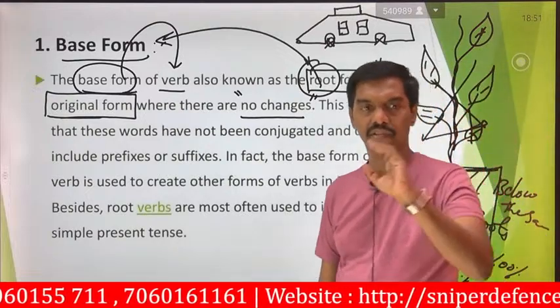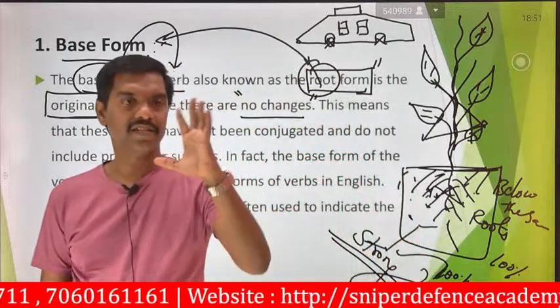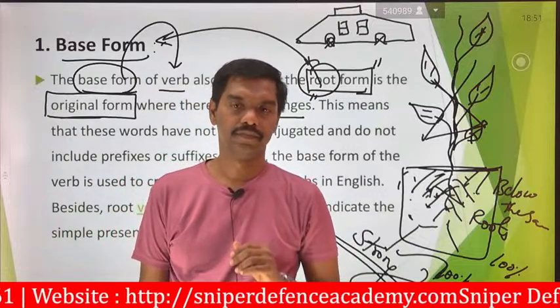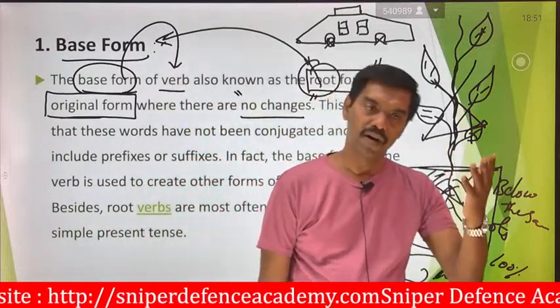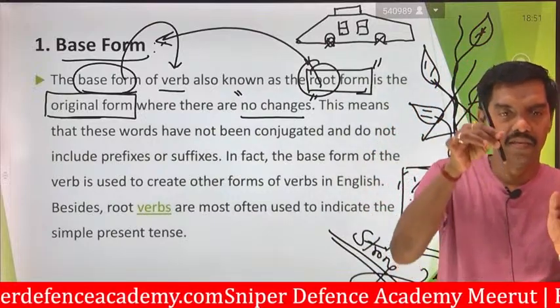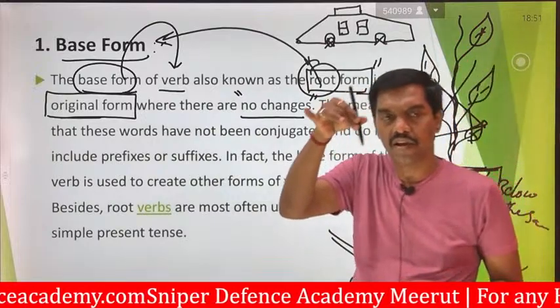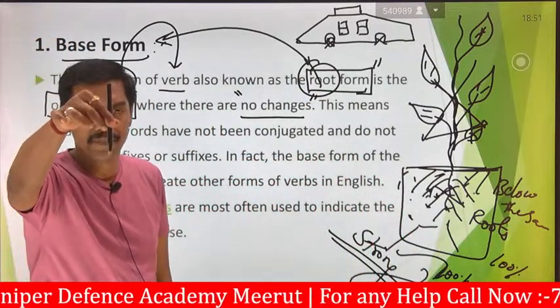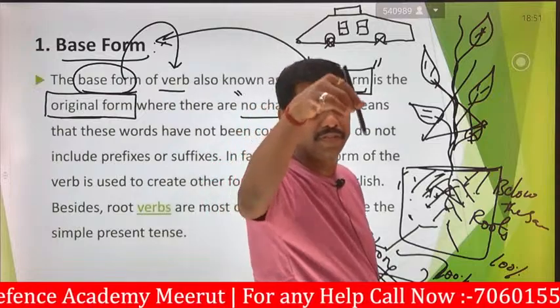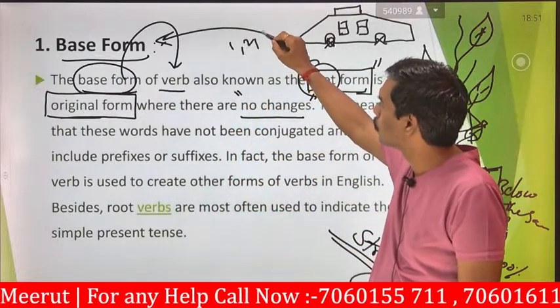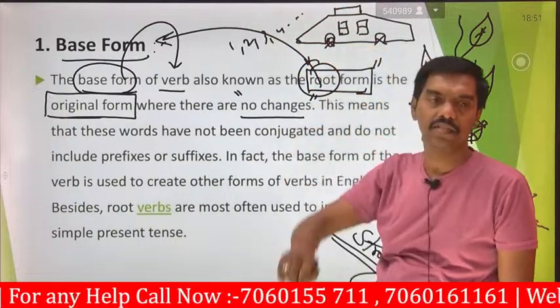TV, TV. Light, light. Water, water. Mouse, mouse. Pen, pen. These are the original forms. You cannot change the name of this pen. This is the pen. The main function of this pen is mainly for writing purposes. I can write whatever I like, 1, 2, 3, 4. Whatever I like, I can write it.